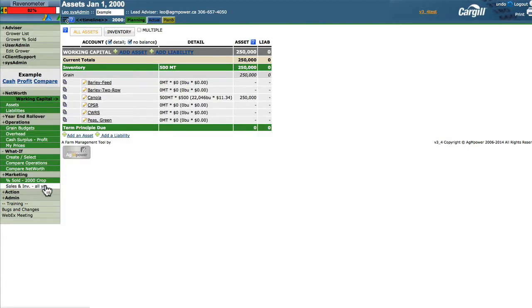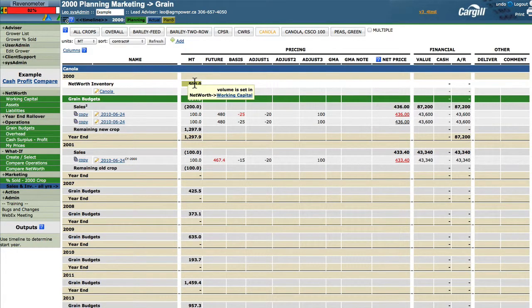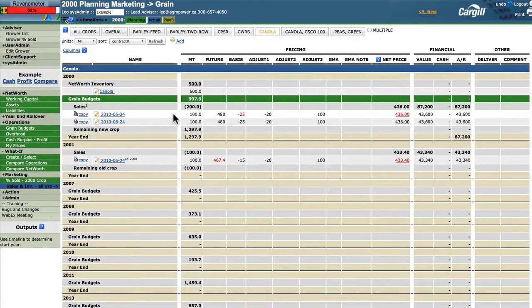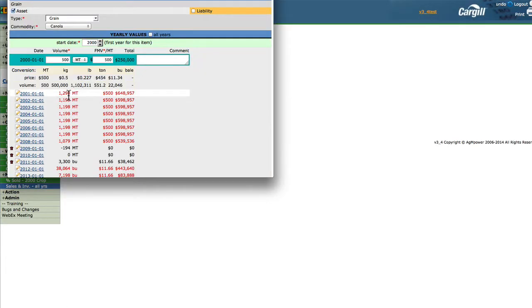Now let's go to that sales and inventory page. We now have 500 tons to start the year with. We're going to sell 200 tons in 2000 and another 100 tons in 2001. Let's go back to that working capital now and open up canola again. See how this number has changed? There was 798 tons, but that's before it knew that we were starting the year with 500. Also remember that we had a 100-ton sale in 2001, so 2002 is going to start with 100 less tons than 2001 did. Every year that is red means that the program is calculating what the number should be.